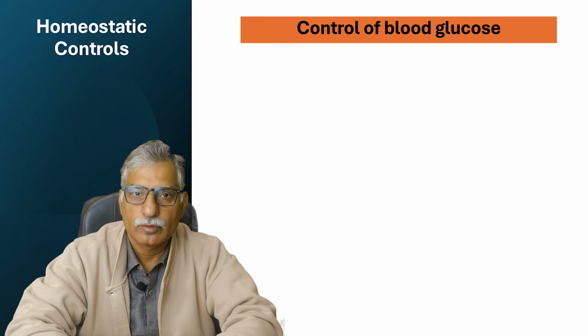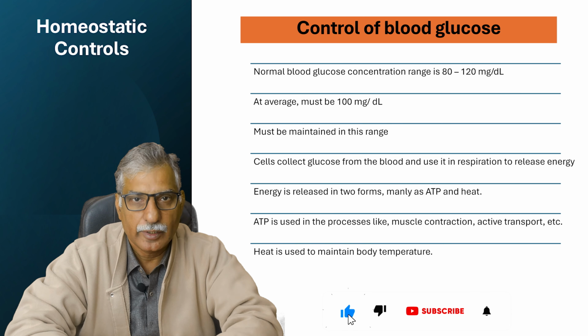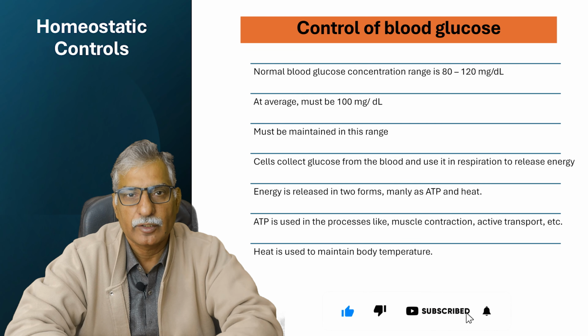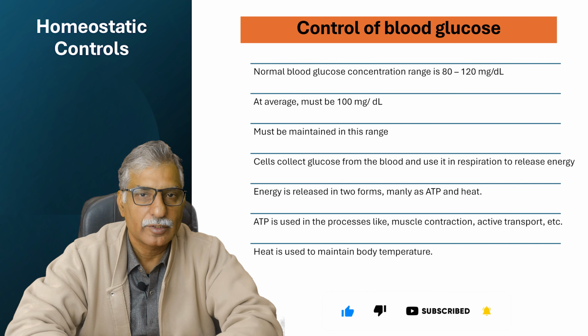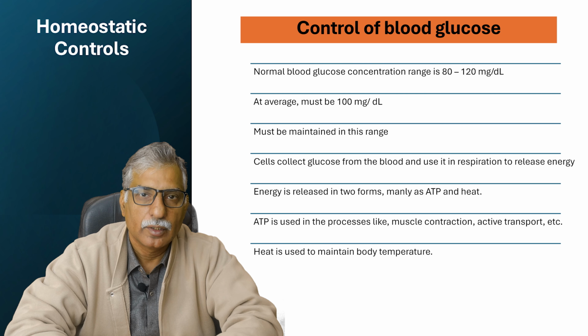Now let's discuss control of blood glucose concentration. In our blood there is a consistent supply of glucose, and that glucose concentration is maintained between 80 to 120 milligram. This concentration must be maintained to ensure a continuous supply of glucose to each and every body cell. Body cells collect glucose from the blood and respire on this glucose.